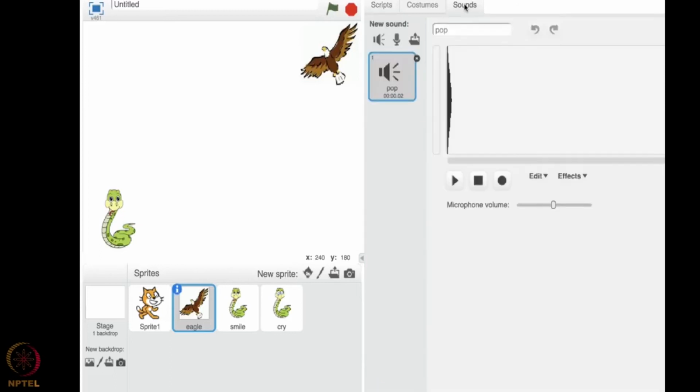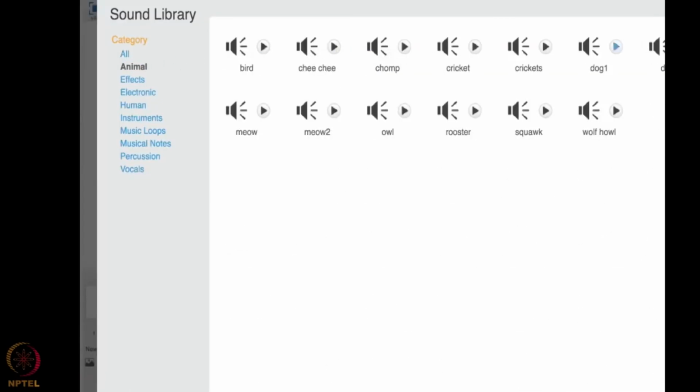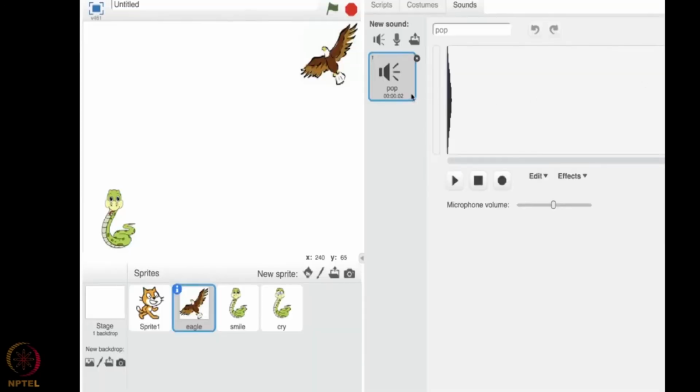Sounds, you have an option here. Let's see if we have something from the sound library, something you can record with your microphone, or if you have a sound file, you can upload it as well. These are the options available here. See, from the library, animal, I don't have an eagle sound, so that is why I had taken an eagle sound. That I'll be using. I have a sound file basically. I'll be using it. You can get the eagle sound from the internet as well. You can use it.